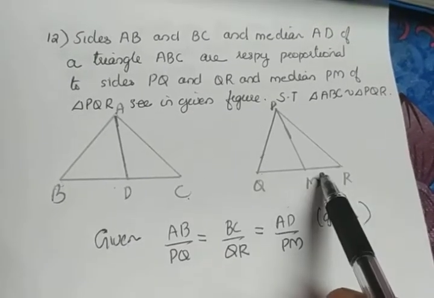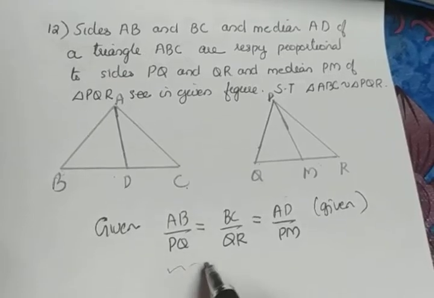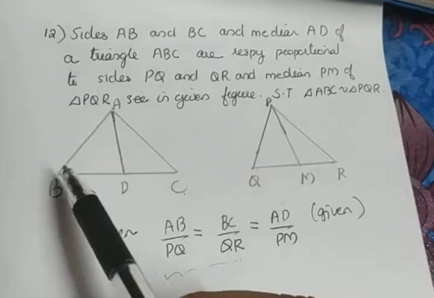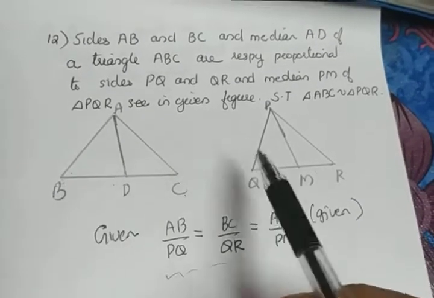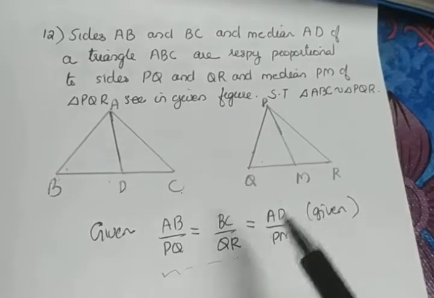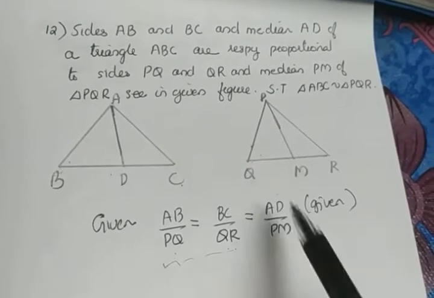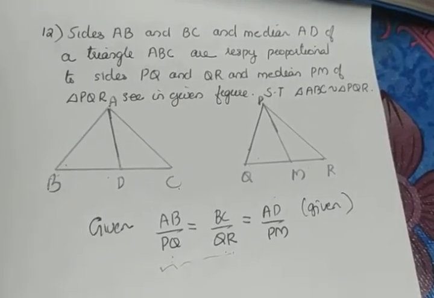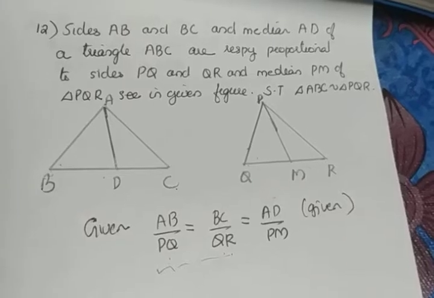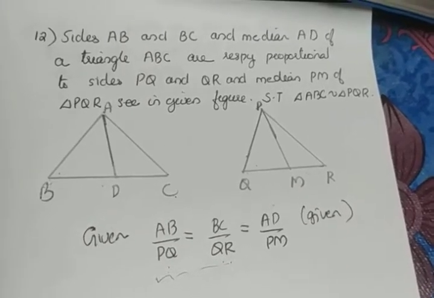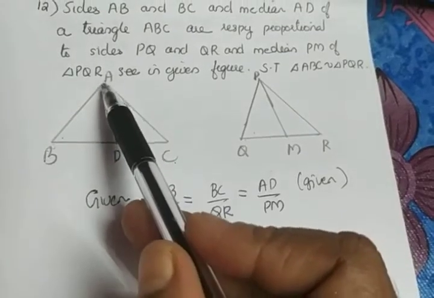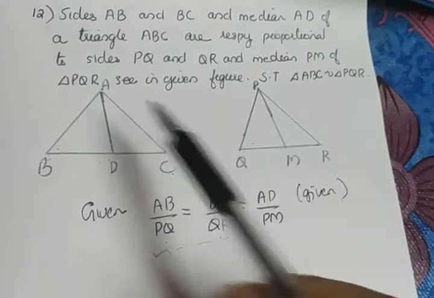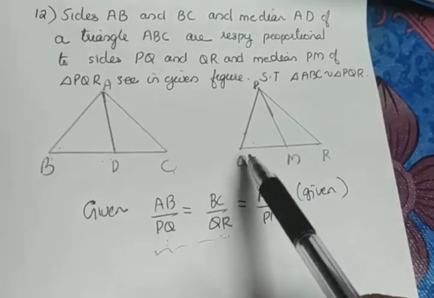To prove triangle ABC is similar to triangle PQR, already these two sides ratios are given equal. So if we need to apply SAS, we need to prove the included angle B is equal to angle Q. Otherwise, we have to prove the proportionality of these sides is equal to AC by PR. So we are moving with the SAS similarity criterion. For that, we are going to consider triangle ABD and triangle PQM. First, we are going to prove the similarity of triangle ABD and triangle PQM.